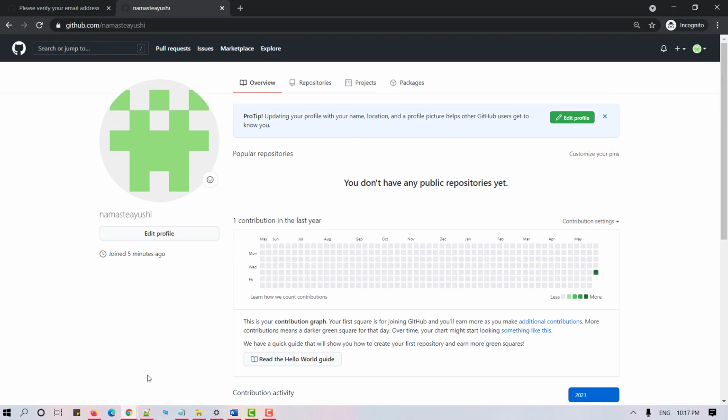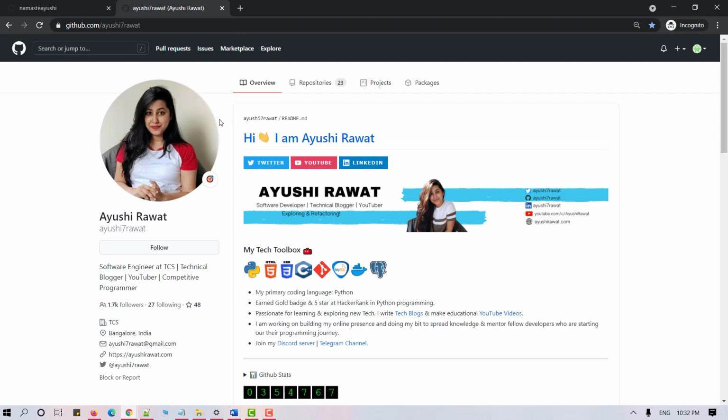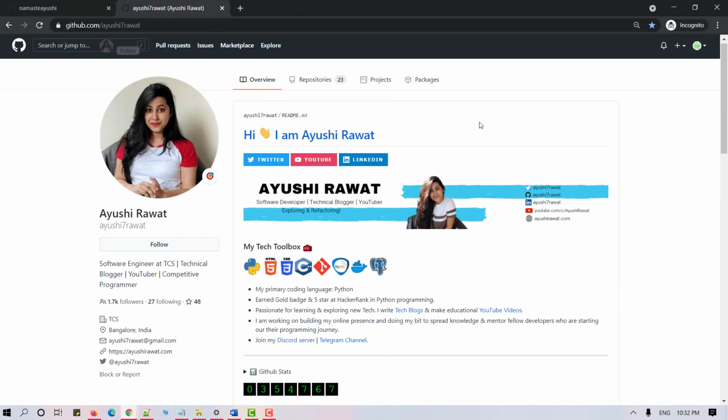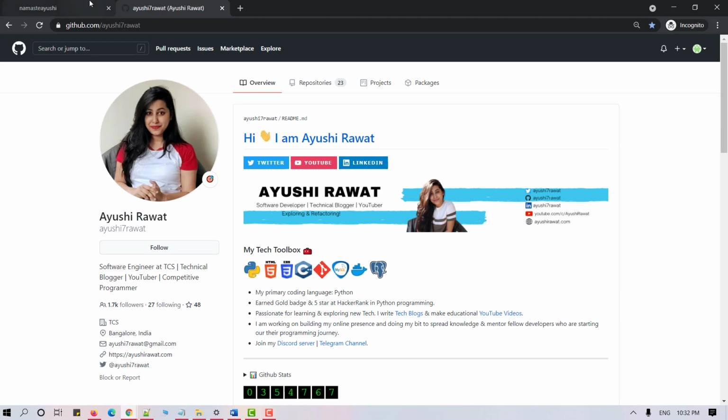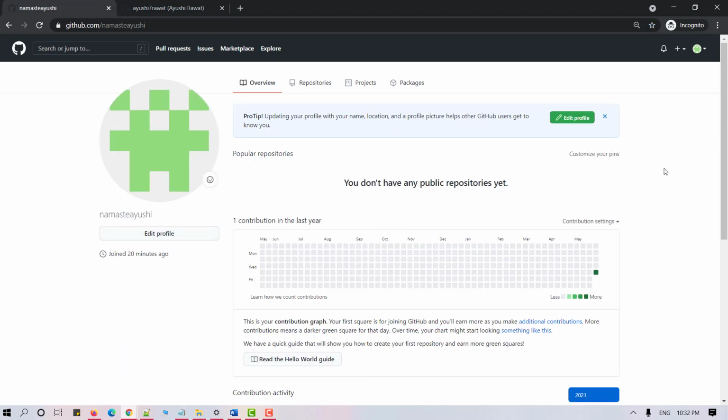So far so good. So you can choose to edit your profile to display your basic information like your name, location, profile picture, etc. But I will skip this for now because I have a ready to use profile of my own. Once you're done with it, your profile should look something like this. Do not worry, I will create a separate video later in this series explaining how to create a beautiful readme file. Now let's proceed further and let's create a new repository.